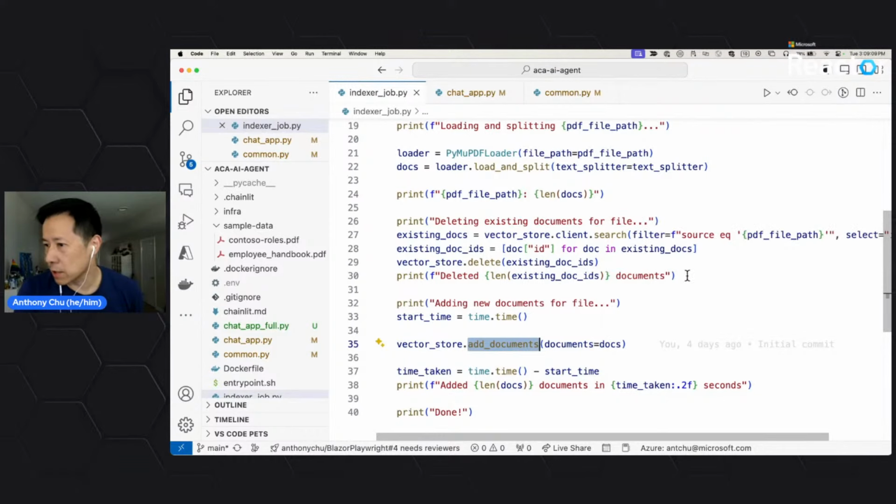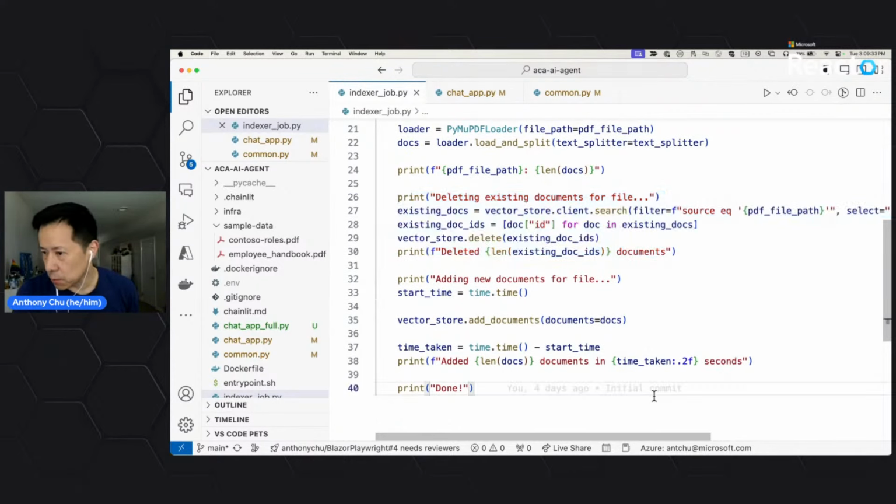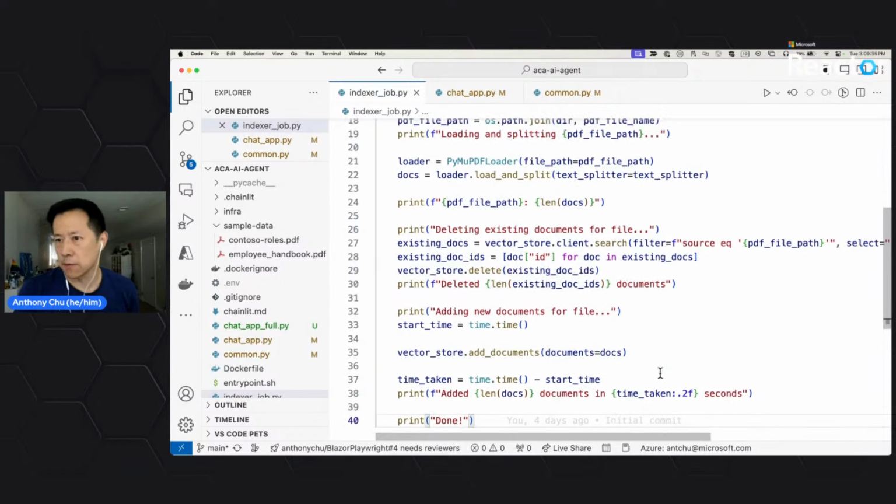And another thing that I want to call out up here is that whenever I'm loading a document, like a PDF document, I'm actually deleting all the documents inside of our vector store relating to that same file, just so that I don't keep uploading duplicate information to my vector store. And that's about it. It's pretty simple, about 40 lines with generous spacing, and I've loaded my vector store. So actually, I can probably run this.